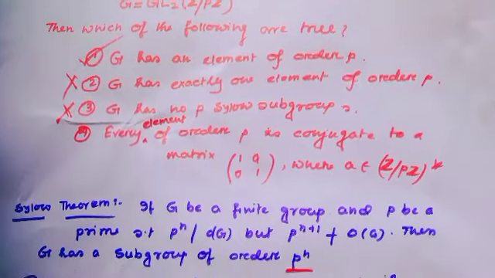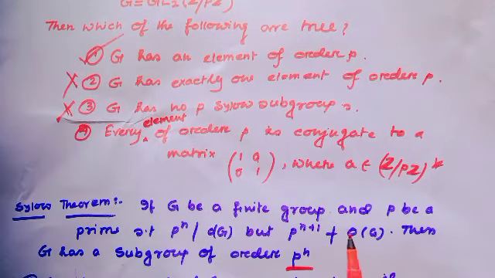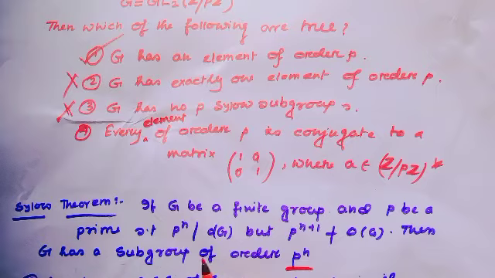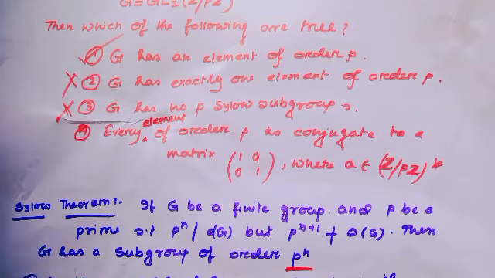Just recall the Sylow theorem. If G is a finite group and P is a prime number such that P^n divides the order of the group, but P^(n+1) does not divide the order of the group G, then G has a subgroup of order P^n. Okay.